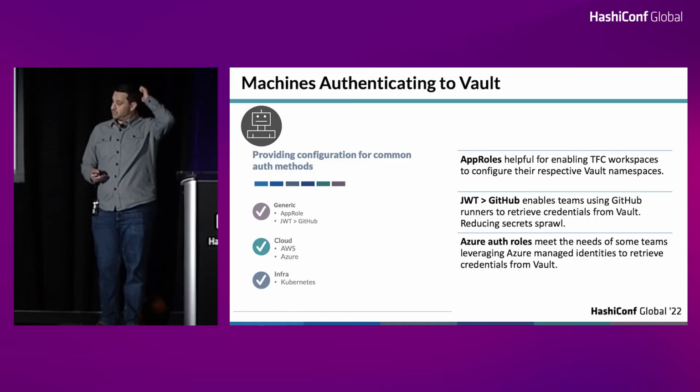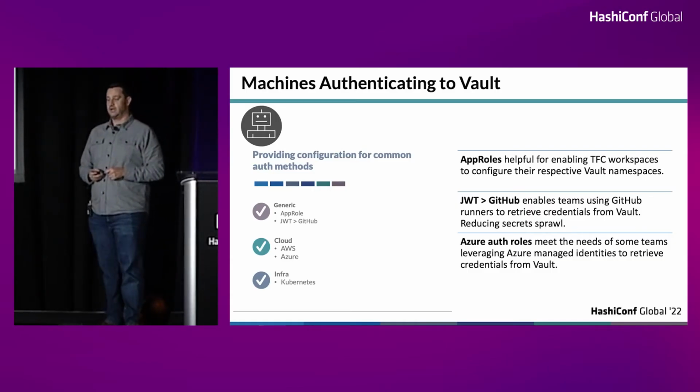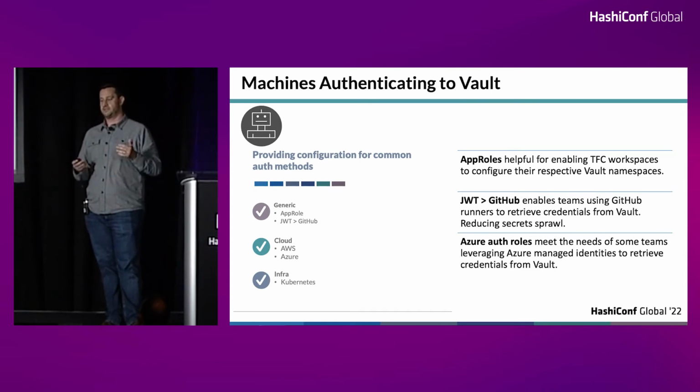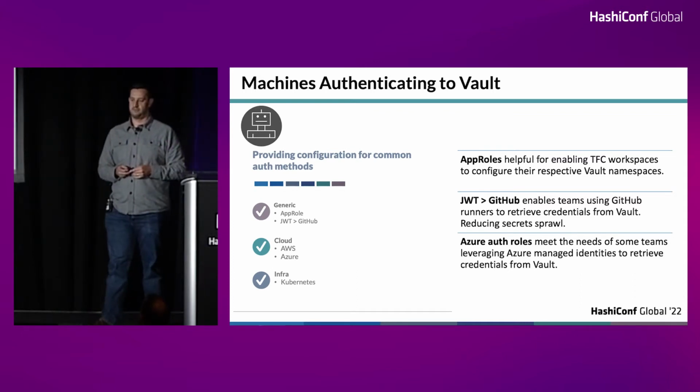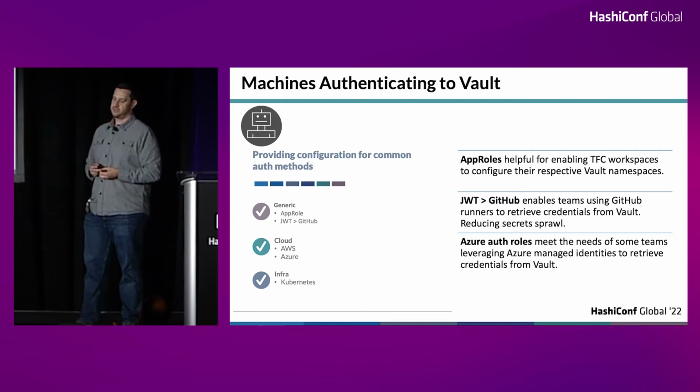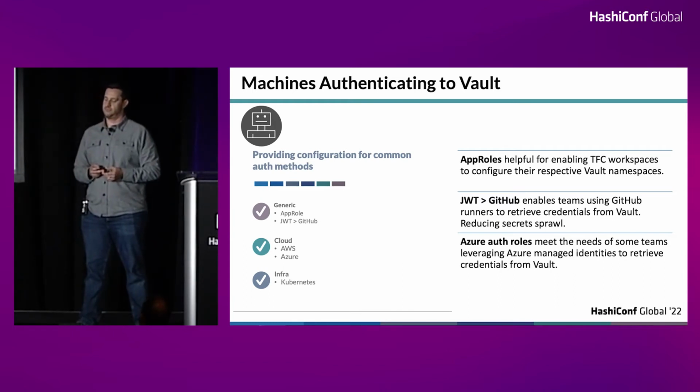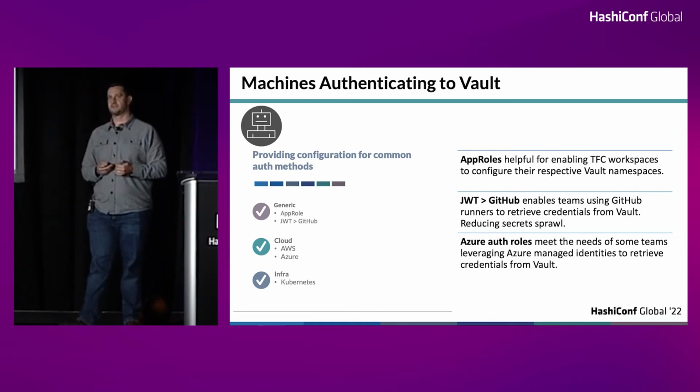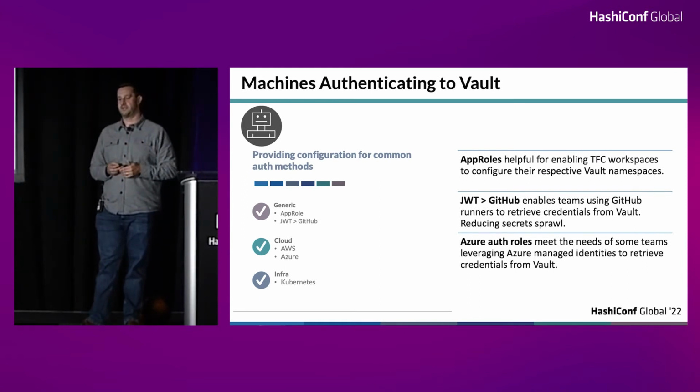Thinking about how machines are going to authenticate into Vault, we identified a few common ones out the gate that teams want to use, and we're going to add those within our module as well to easily enable when needed. We also take this process to set default paths as needed for each of these auth methods. One of the ones we use quite a bit is the AppRole. Right now we're using it for the TFC workspaces, to give the TFC workspace permission to be able to modify a namespace.